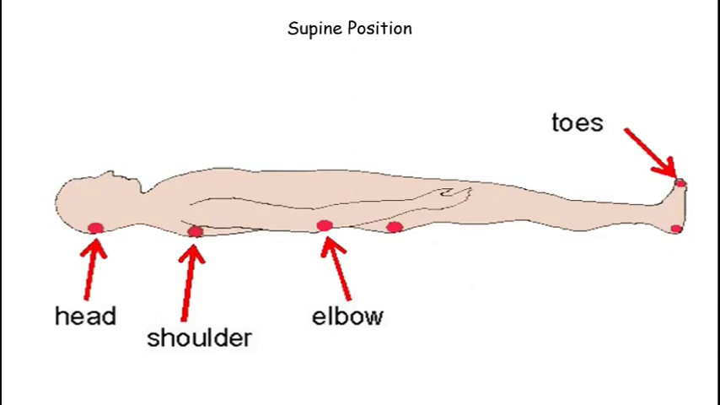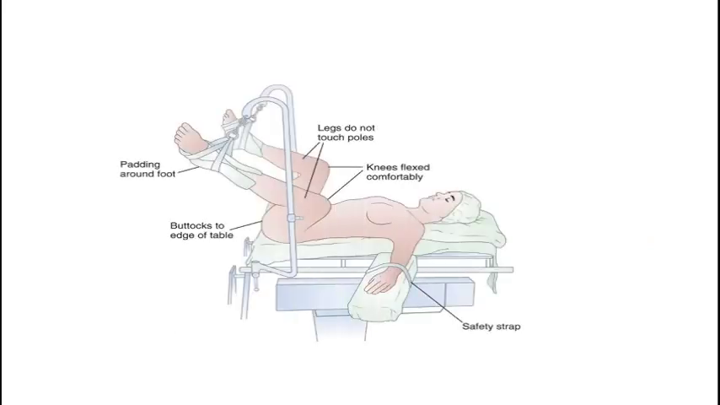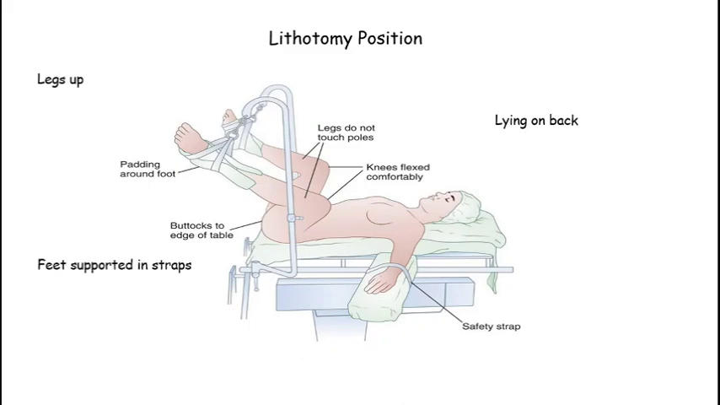This is a supine position in which a person is lying on the back of his head, shoulder, elbow and buttocks. So his face, chest and abdomen are facing up while arms are by the side and both feet put together. This is a prone position in which a person is lying on his face, chest and abdomen. And this is the lithotomy position in which a person is lying on his back with legs up and feet supported in straps. This is the position used during the delivery of a baby.